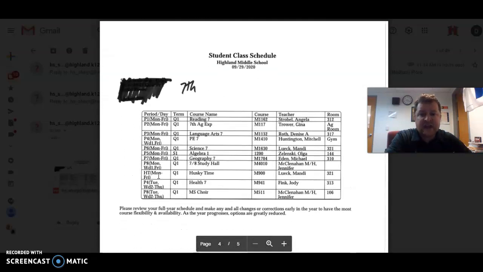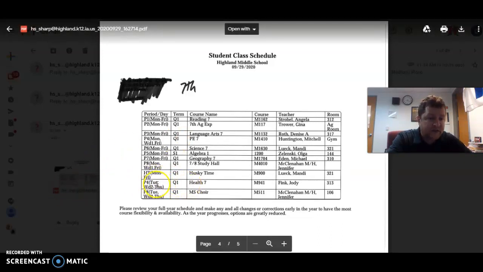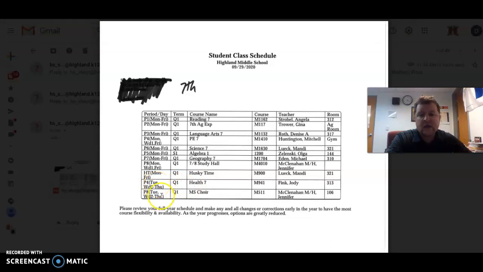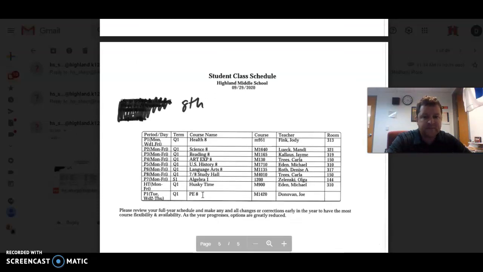Looking at another 7th grade schedule, this student is in choir, but not in band. Again, Monday, Wednesday 1, Friday for PE. Next week's a Wednesday 1, so the student's going to have PE Monday, Wednesday, Friday, and then health on Tuesday and Thursday. It's going to rotate the next week. Looking at 8th period, next week is a Wednesday 1. This student is going to have study hall on Monday, Wednesday, and Friday, and then on Tuesday and Thursday, the student's going to go to choir. It's going to rotate the next week. That's a Wednesday 2 week.